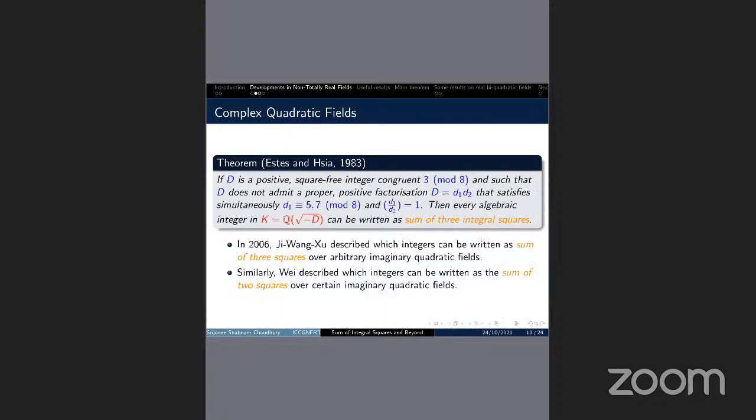After that, in 1983, Estes and Hsia showed in which complex quadratic fields every algebraic integer can be written as a sum of 3 integer squares. They classified all these fields among the complex quadratic fields. And in 2006, Zhiwang Zhu described which integers can be written as a sum of 3 squares over arbitrary imaginary quadratic fields. Similarly, Wei described which integers can be written as a sum of 2 squares over certain imaginary quadratic fields.